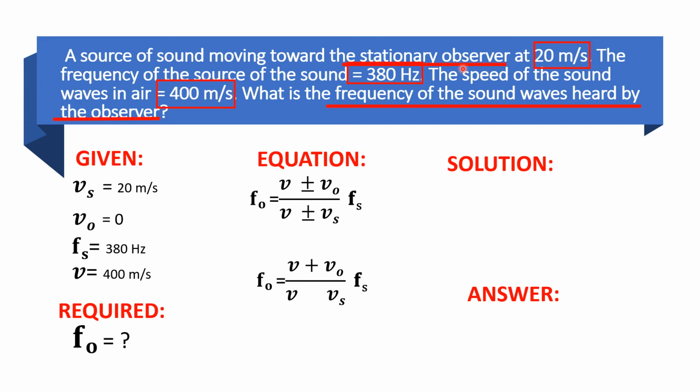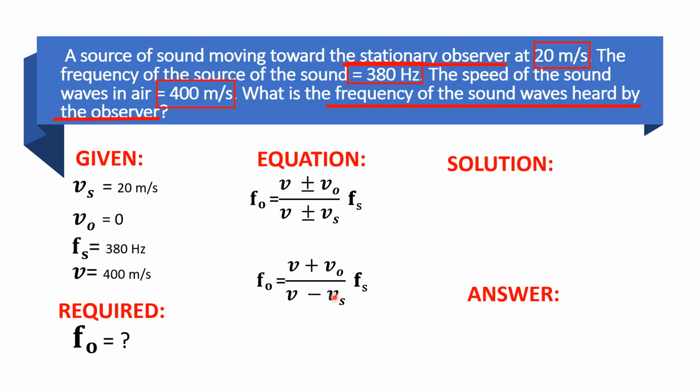Papunta siya sa observer. Dun sa ating rule, kapag ang source natin or V sub S is papunta sa observer, that is negative. Pag papalayo, that is positive. Since sabi sa problem, papunta, moving towards, so that is negative. So, ang gagamitin nating sign is negative. Okay, so ito na yung formula na gagamitin natin.